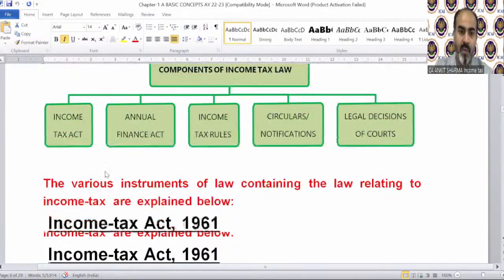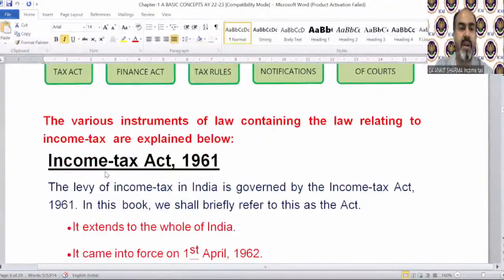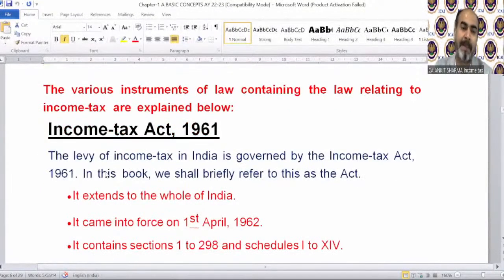Okay. The various instruments of law containing the law relating to income tax are explained below. Income Tax Act 1961. The levy of income tax in India is governed by the Income Tax Act 1961.